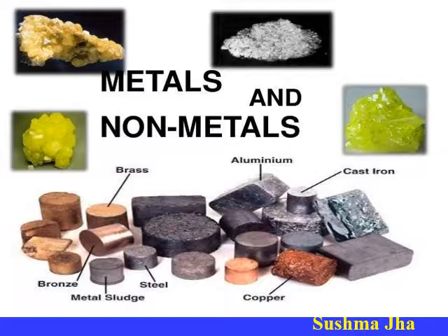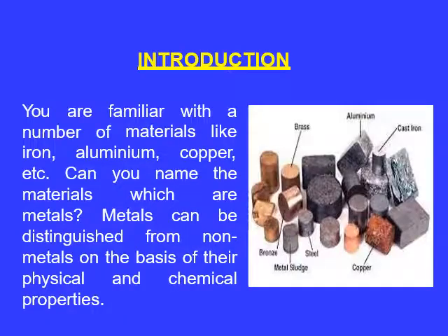Good morning, children. Let us start the new chapter, that is chapter number 4, metals and non-metals. You are familiar with a number of materials like iron, aluminium, copper, etc. Can you name the materials which are metals? Now, metals can be distinguished from non-metals on the basis of their physical and chemical properties.